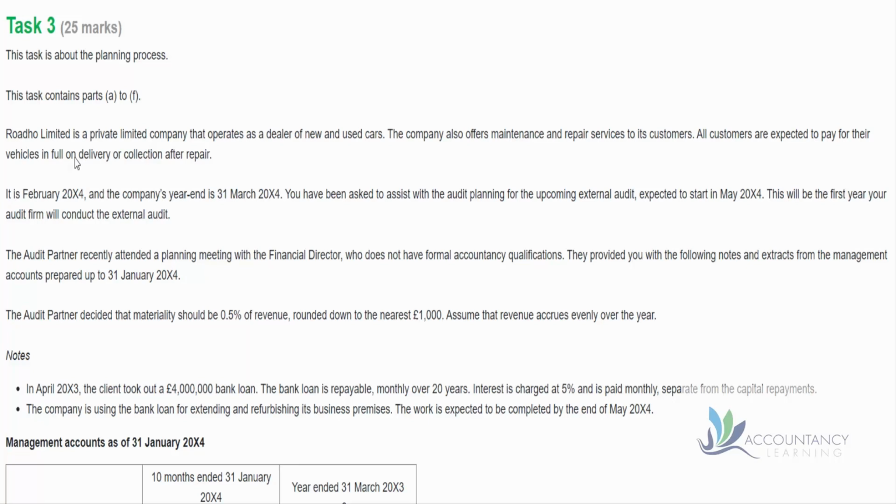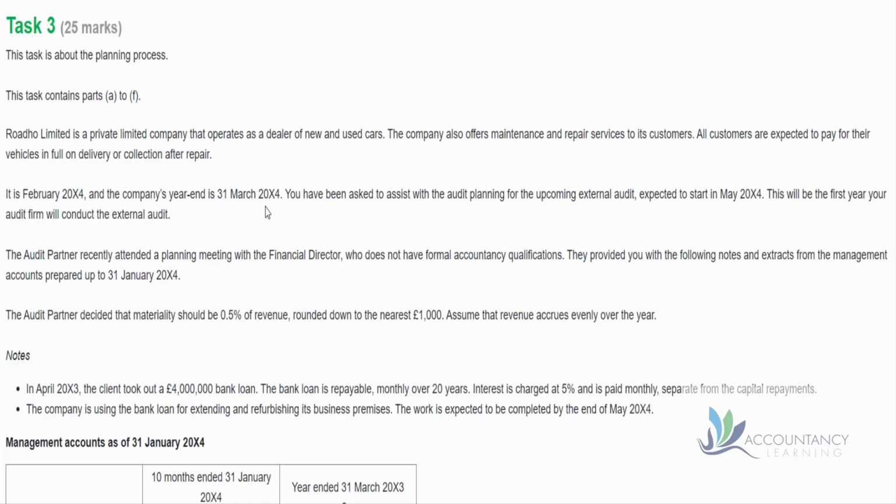And remember, given that we've got so much information, trying to absorb it all is part of the skill you need for the assessment. So we're told that Roadho Limited is a private limited company that operates as a dealer of new and used cars. The company also offers maintenance and repair services to its customers. All customers are expected to pay for their vehicles in full on delivery or collection after repair. So it is 24th of February 20x4 and the company's year end is 31st of March 20x4.